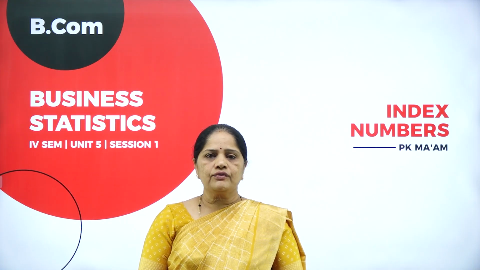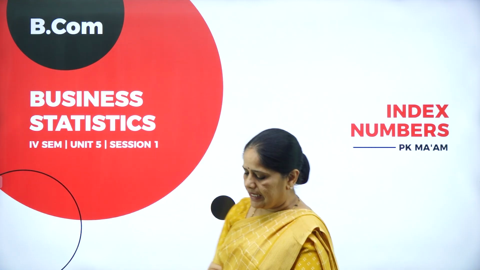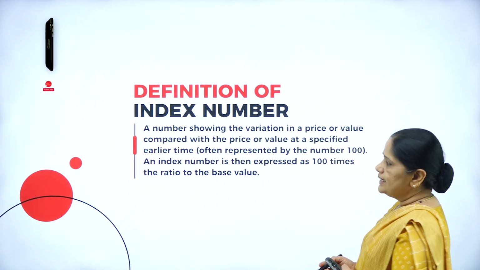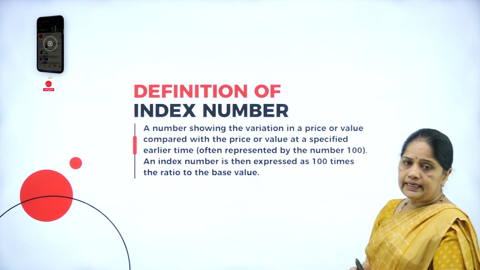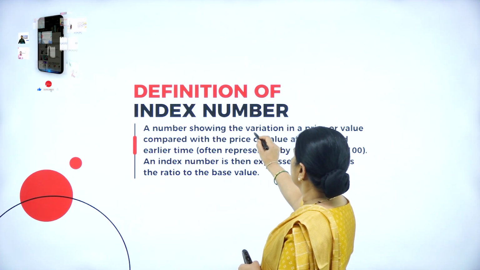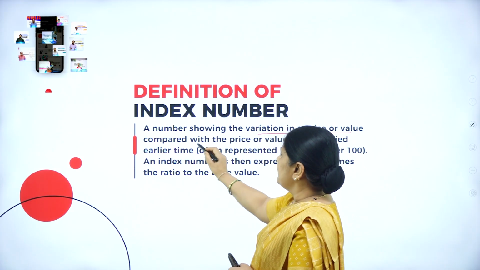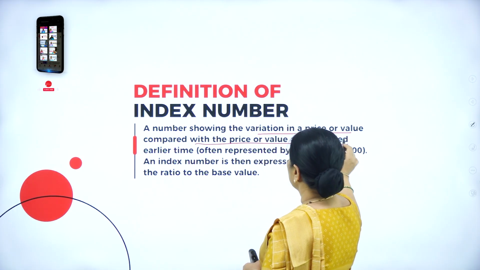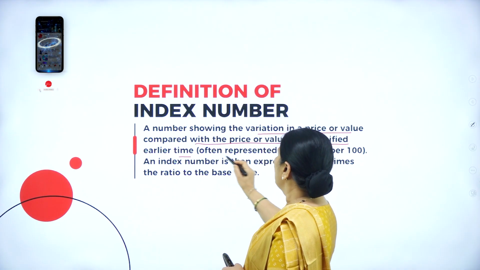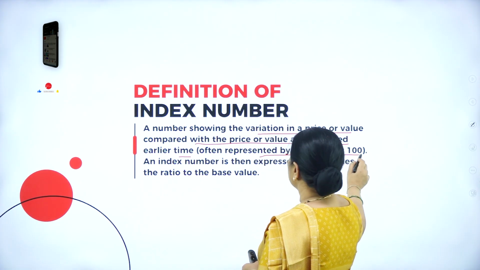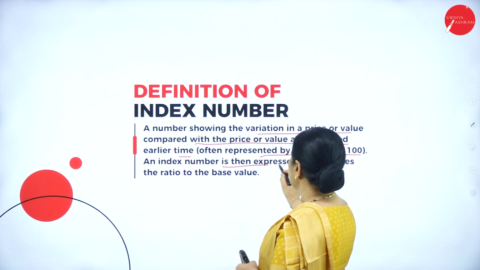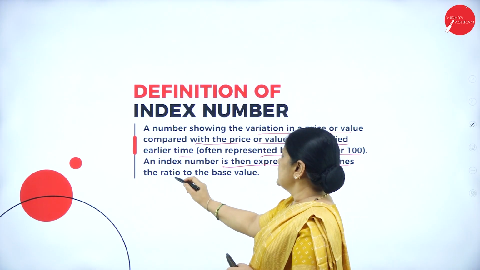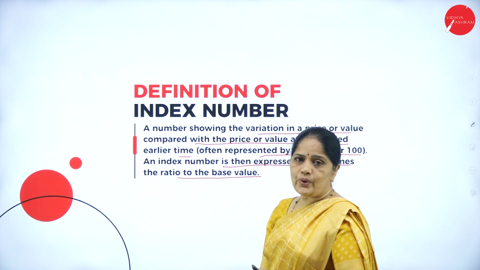In this session 1 of Unit 5, we will be discussing index numbers. Now, let us have a definition of the index number. A number showing the variation in a price or value compared with the price or value at a specified earlier time, often represented by the number 100. An index number is then expressed as 100 times the ratio to the base value.